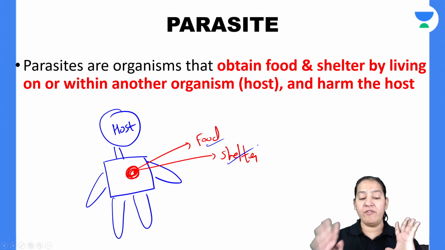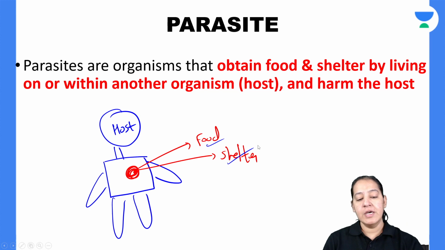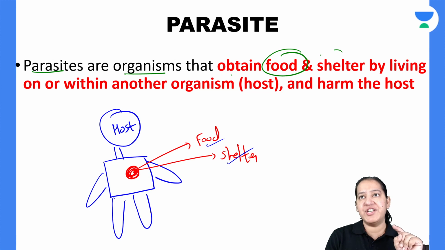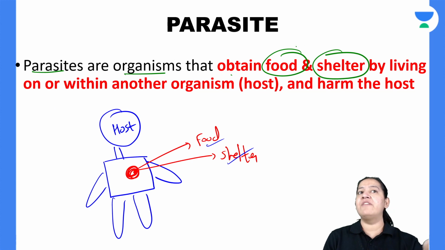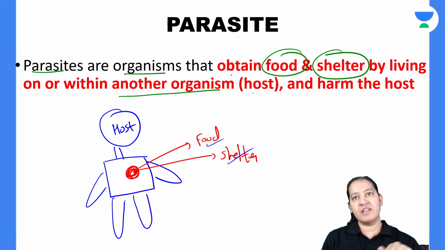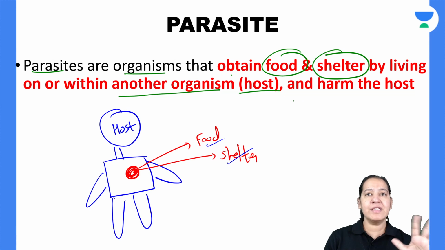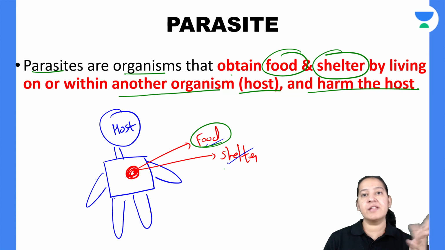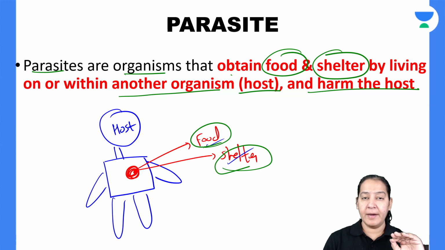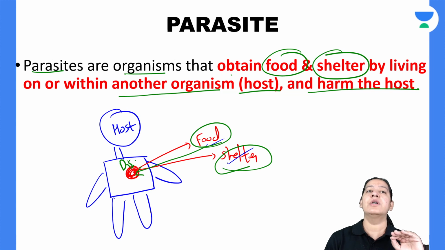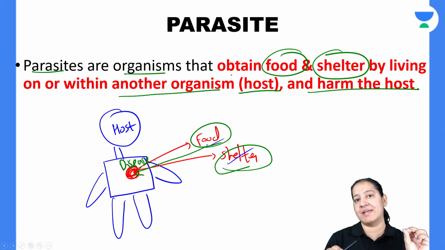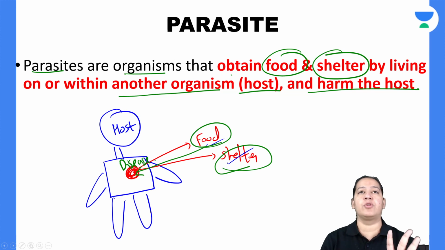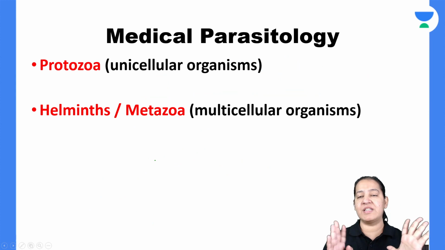Have you got the meaning of the parasite and the host? So what is the definition? Parasites are organisms which obtain food and shelter by living on or within another organism, and that other organism is known as the host. By doing so, the parasite harms the host. It obtains food and shelter, but at the cost of giving disease to the host. So the parasite takes food and shelter from the host and gives disease to the host. That is the definition of a parasite.